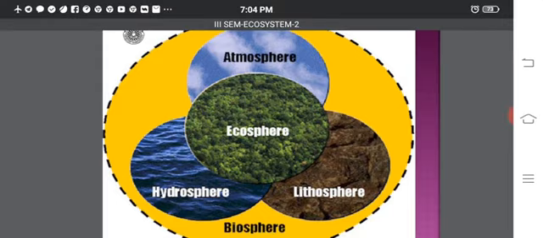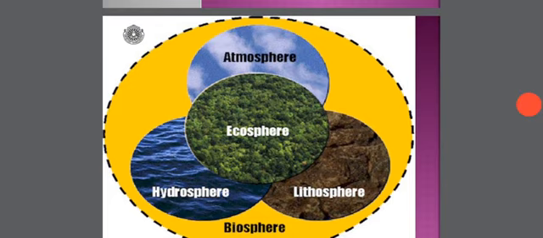The biosphere consists of the following things: hydrosphere, ecosphere, atmosphere, and lithosphere. So, as you observe in this slide, the biosphere is the largest one, under which come the hydrosphere, ecosphere, atmosphere, and lithosphere.